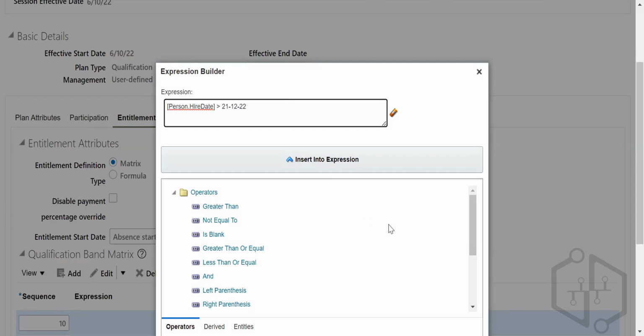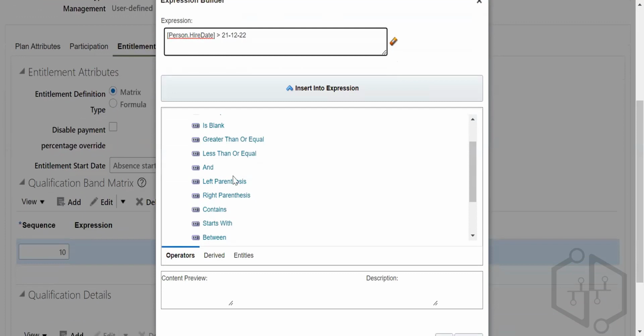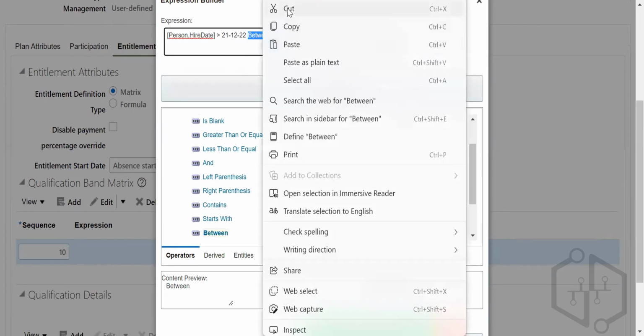So this is the way I can write it down. Hire date is like greater than or else in between. Insert into expression. Okay.